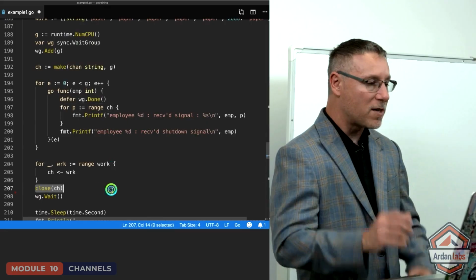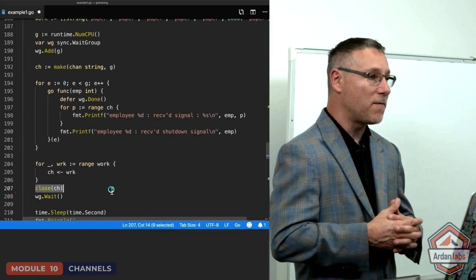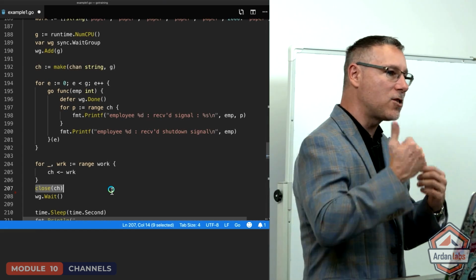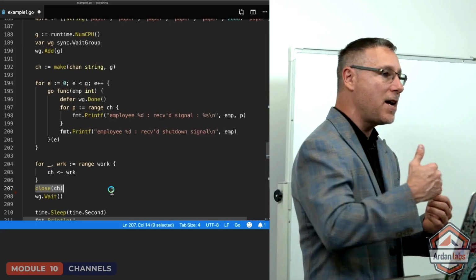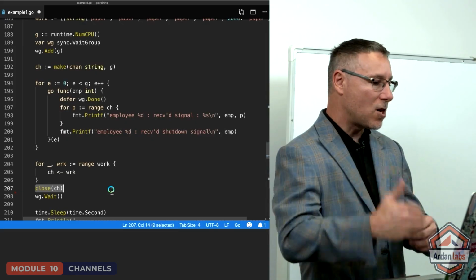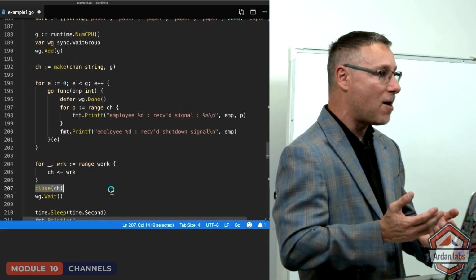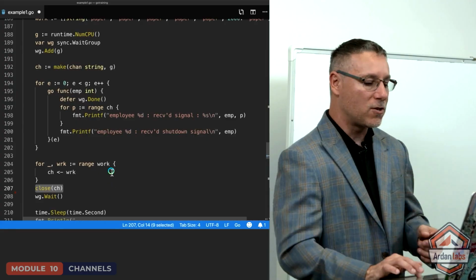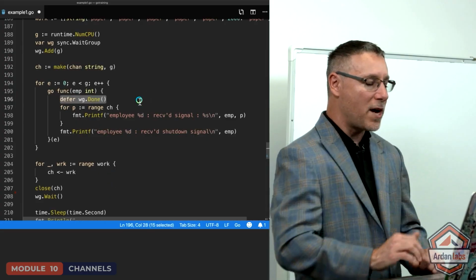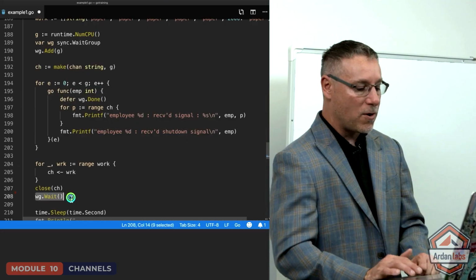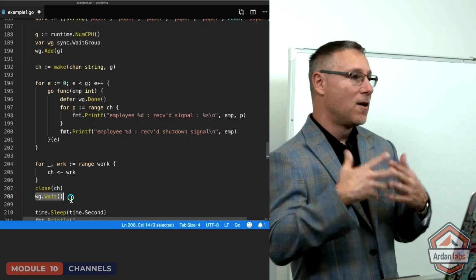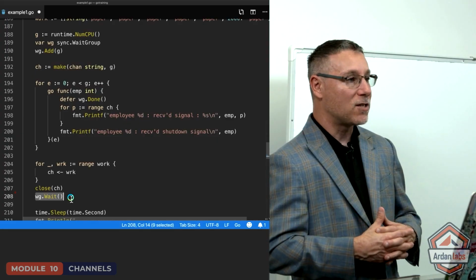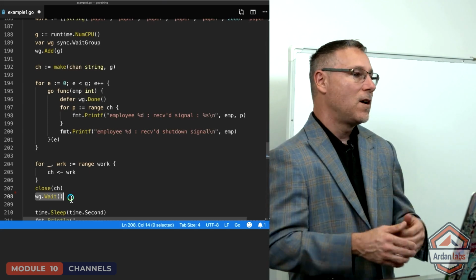But notice what we're doing here. On line 207, once the last piece of work is submitted into the buffered channel, we close the channel immediately. That's beautiful because we're going to stage the signaling without data, right? We're going to stage that cancellation and shutdown. So the goroutines get to continue to flush the buffer out. Eventually, there's no more data. The close signal starts to fire, and these goroutines start to terminate. They start to decrement the wait group. And once we finish the close, we're now at our guarantee point on line 208. We're blocked, waiting for all of those 8 goroutines to decrement that wait group back down to 0, which eventually they do, and we move on.